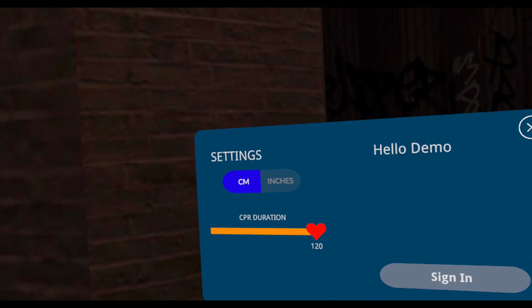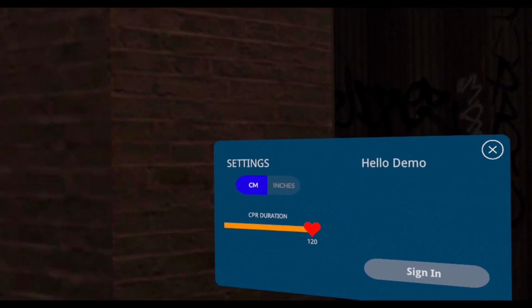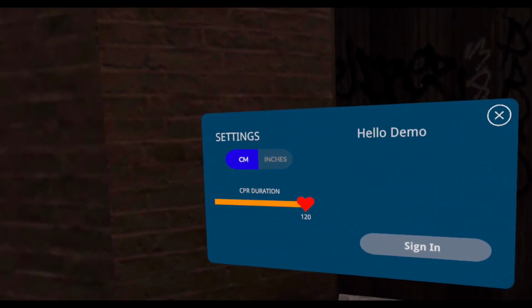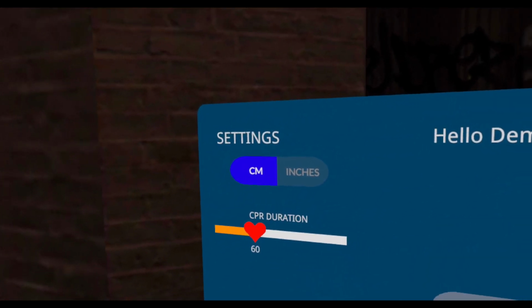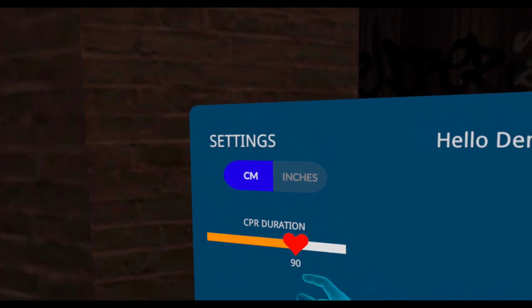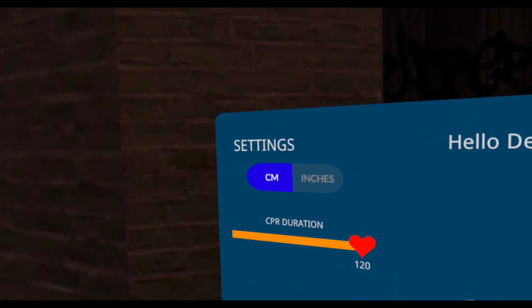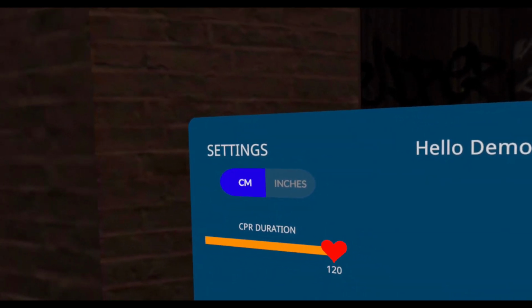Now you can open the settings button to change things like your CPR duration and whether to use centimeters or inches for the compression depth units.